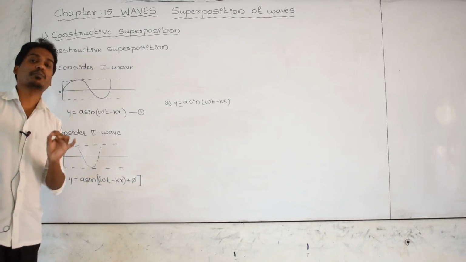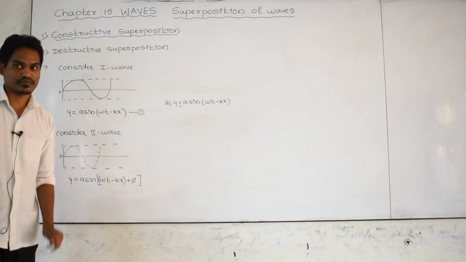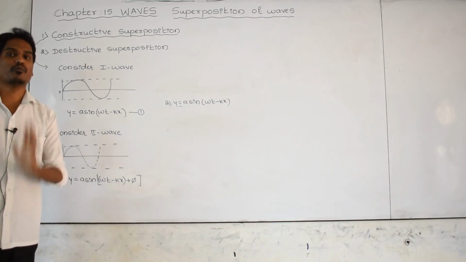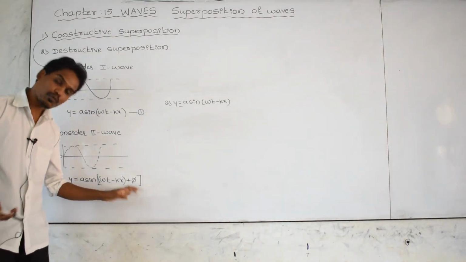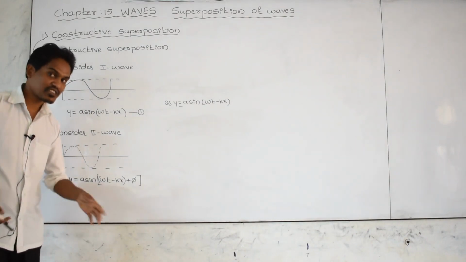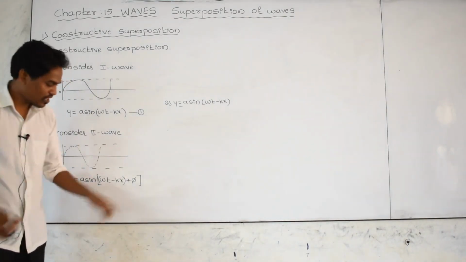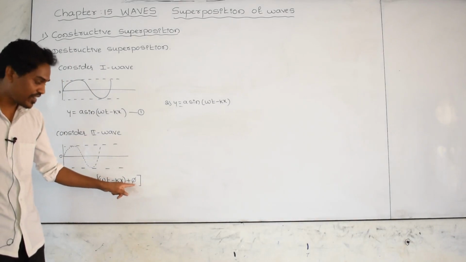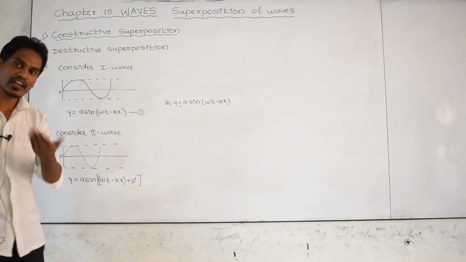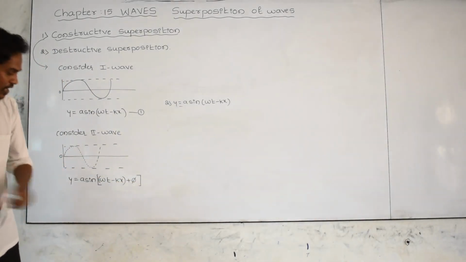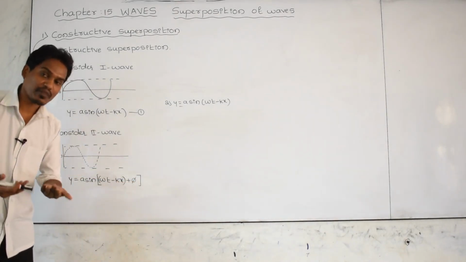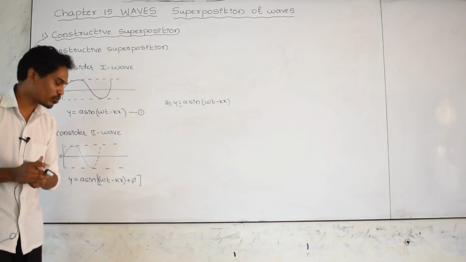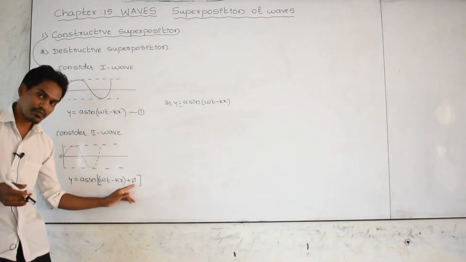Pi means the phase difference between waves, that is, the difference in the position of the two waves. Go to the previous class to see how to find the phase difference between any two waves. I already taught that.